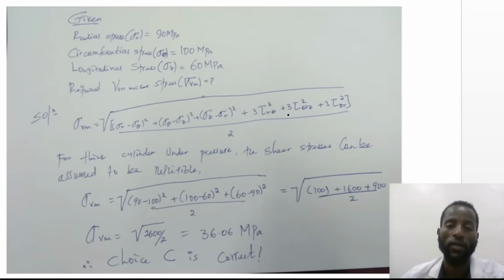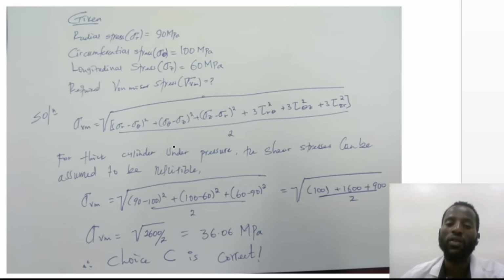The formula is that the equivalent volume-basis stress is calculated as radial stress minus circumferential stress the whole square, plus circumferential stress minus longitudinal stress the whole square, plus longitudinal stress minus radial stress the whole square, plus 3 times shear stress along radial and circumferential the whole square, plus 3 times shear stress along circumferential and longitudinal the whole square, plus 3 times shear stress along longitudinal and radial the whole square.